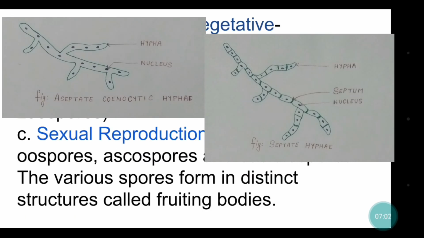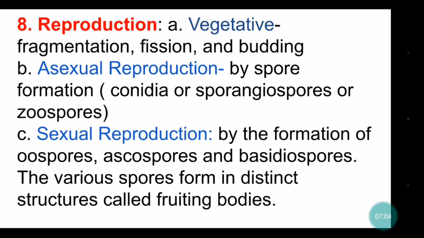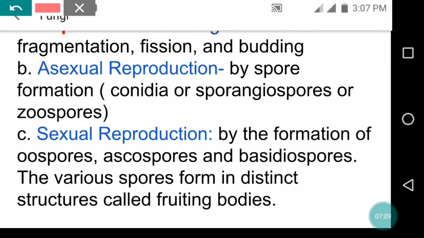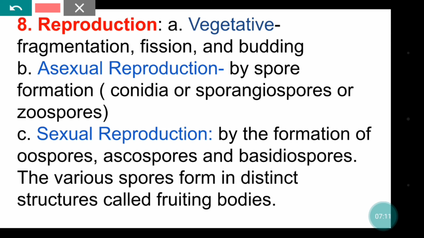Now reproduction. Reproduction may be vegetative, asexual, or sexual. In vegetative reproduction, it can reproduce through fragmentation, means the mycelium will break and fragments are formed, and each fragment will grow into an organism. Also fission and budding, right?